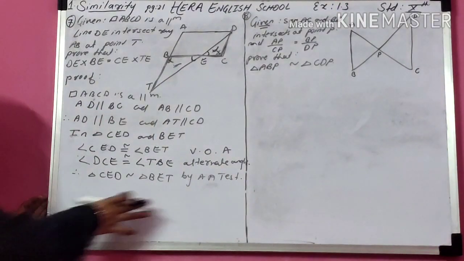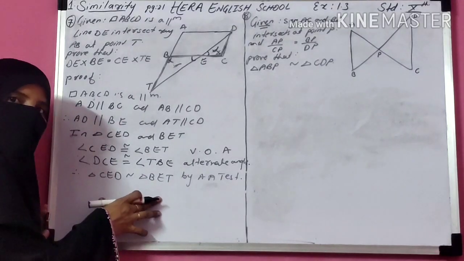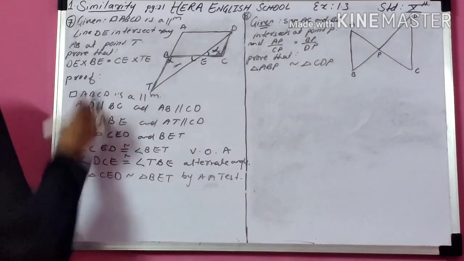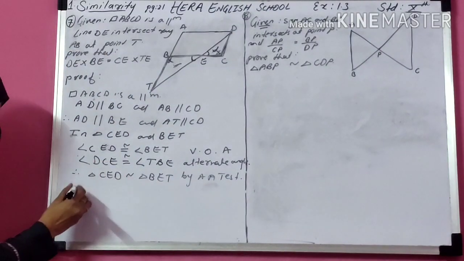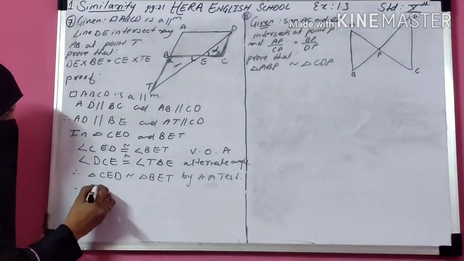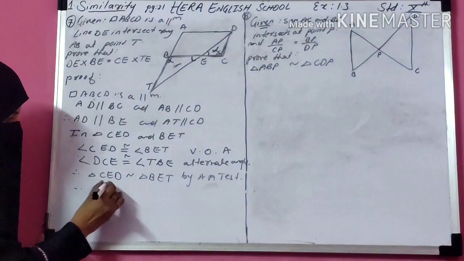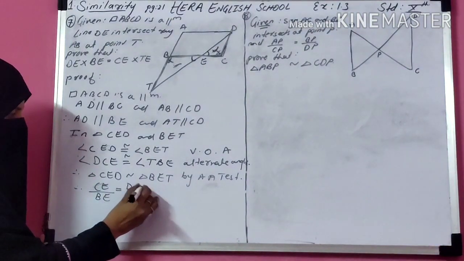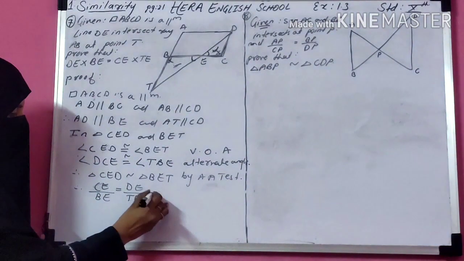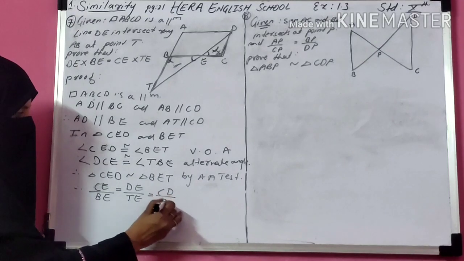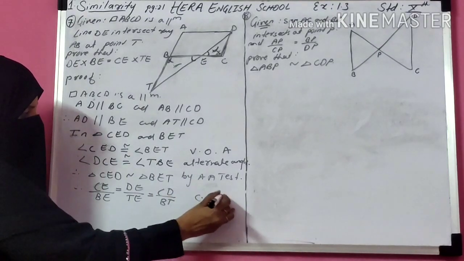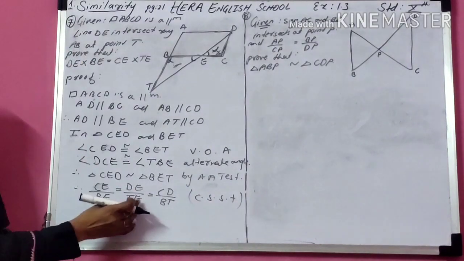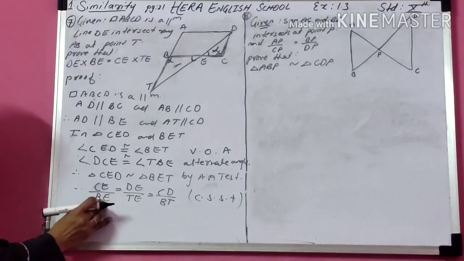By AA test of similarity, these two triangles are similar, and the question is about corresponding sides. If the triangles are similar, then corresponding sides are in proportion. Write the corresponding sides: CE upon BE, next is DE upon AE, and one is CD upon BA. Out of these three corresponding ratios, you require DE and CE, that means these two.